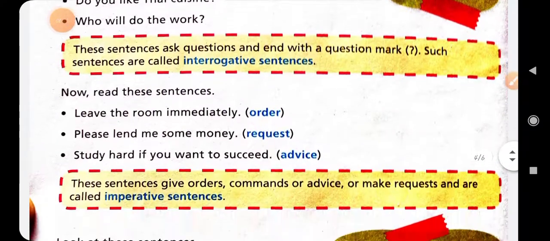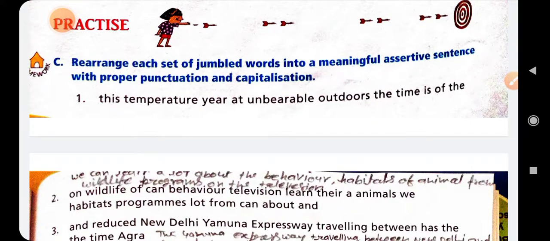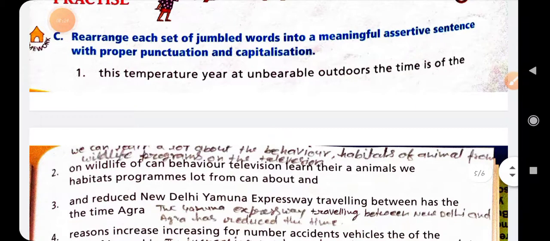You can see here exercise number C. Rearrange each set of the jumbled words into meaningful assertive sentences with proper punctuation and capitalization. Okay, so everyone knows that when a sentence starts, we use a capital letter and use a full stop at the end of the sentence. So you will pay attention to this matter. First, when you rewrite the sentence, you use a capital letter at the beginning of the sentence, and also put a question mark, full stop, or sign of exclamation according to the sense.